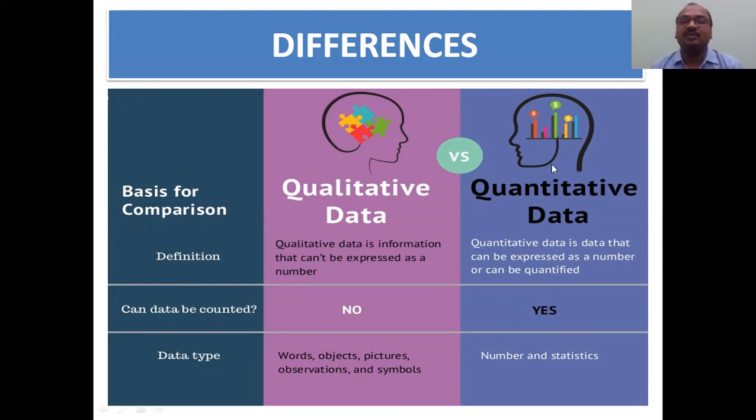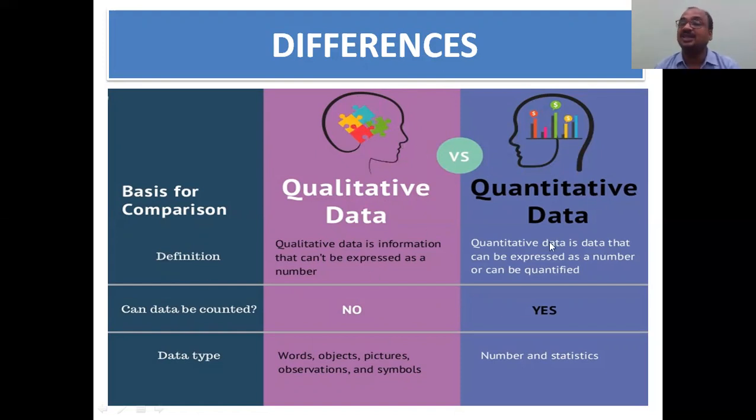Basis of comparison: side by side we are comparing qualitative data and quantitative data. What are the other names? Qualitative data is descriptive, quantitative is numerical. Qualitatively you are saying good or bad, high, low. Here, numbers we can mention like a statistic. In quantitative, more clarity is there, but in qualitative, less clarity.